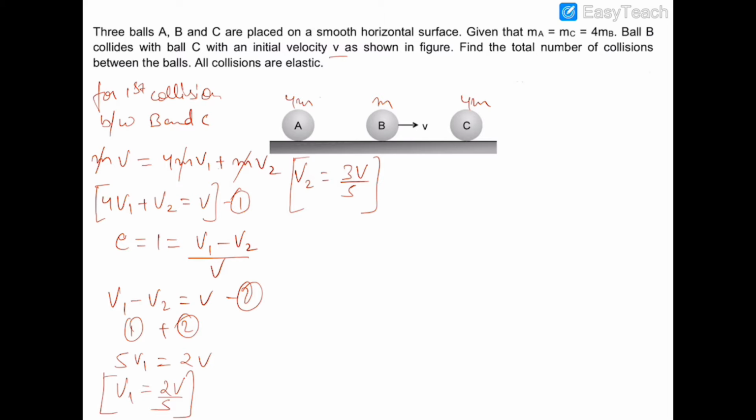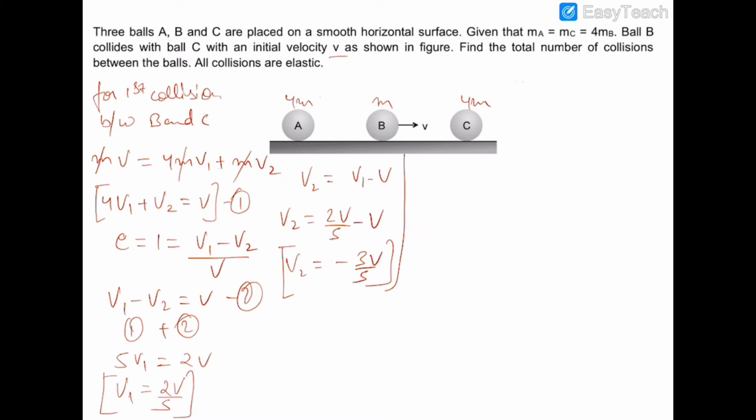So v2 would be equal to v1 minus v, which is 2v by 5 minus v. So v2 would be equal to minus 3v by 5, which means after the first collision, ball B would be moving in the backward direction towards A. Now this is the first part.